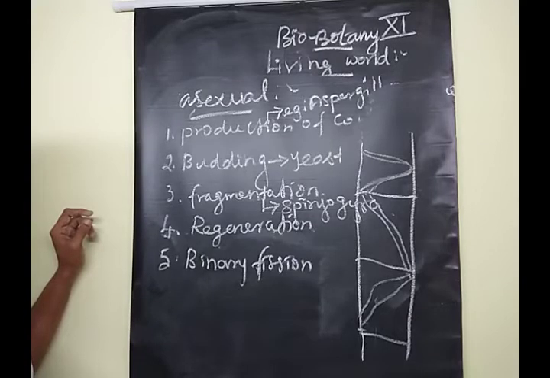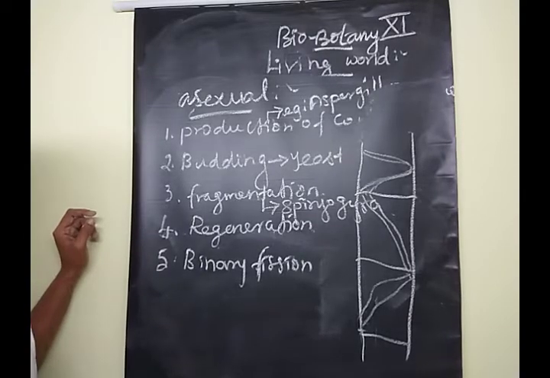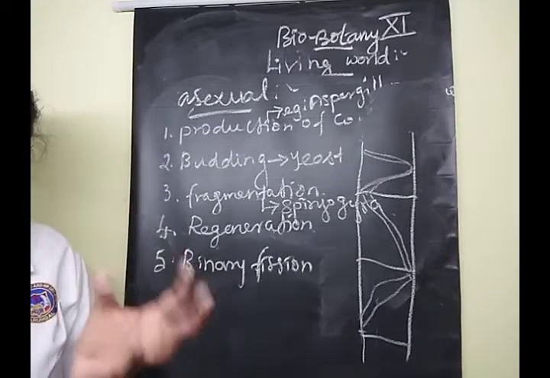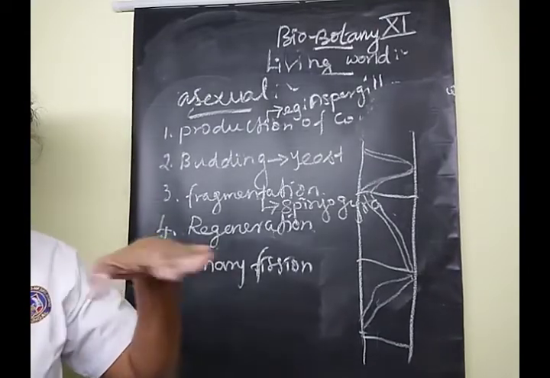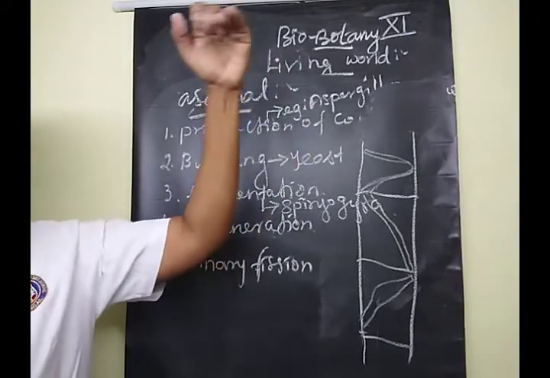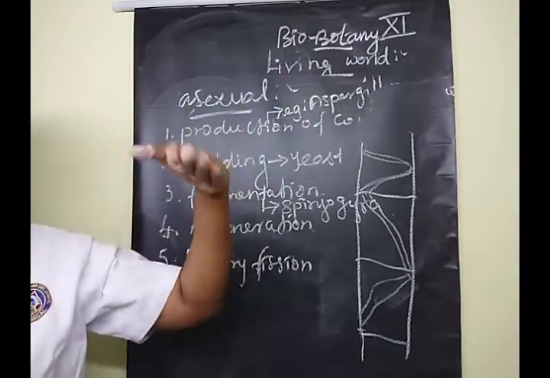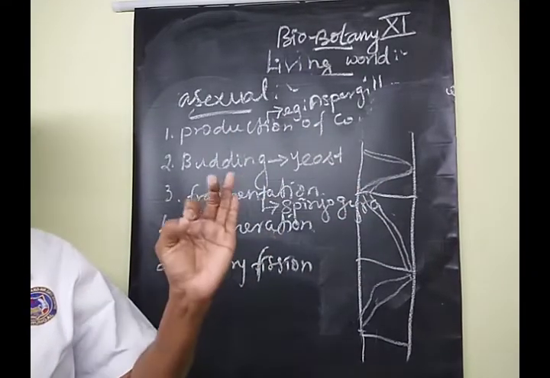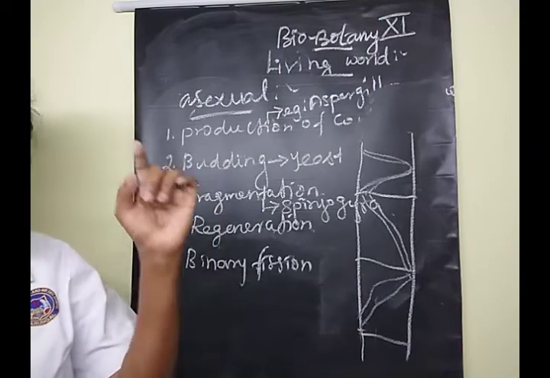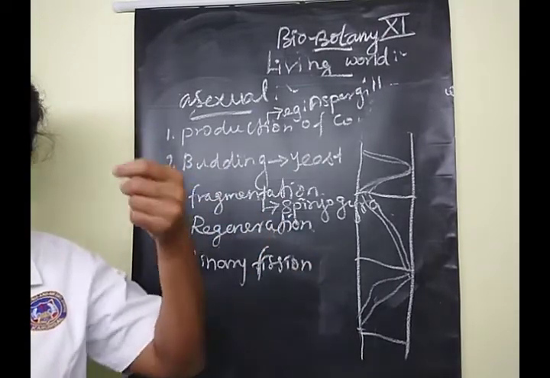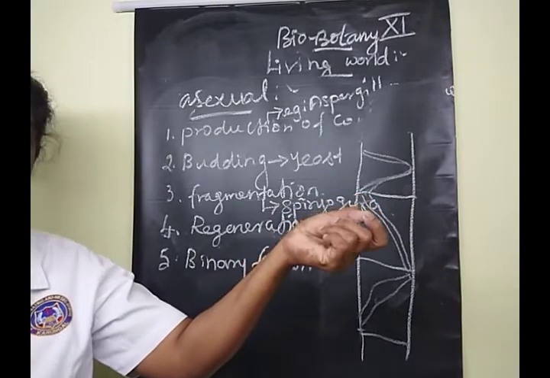Regeneration. Regeneration means if any region of the plant body is cut, suppose we cut it at the apical side, the intercalary region, or the terminal region, that cut part will grow into a new organism.